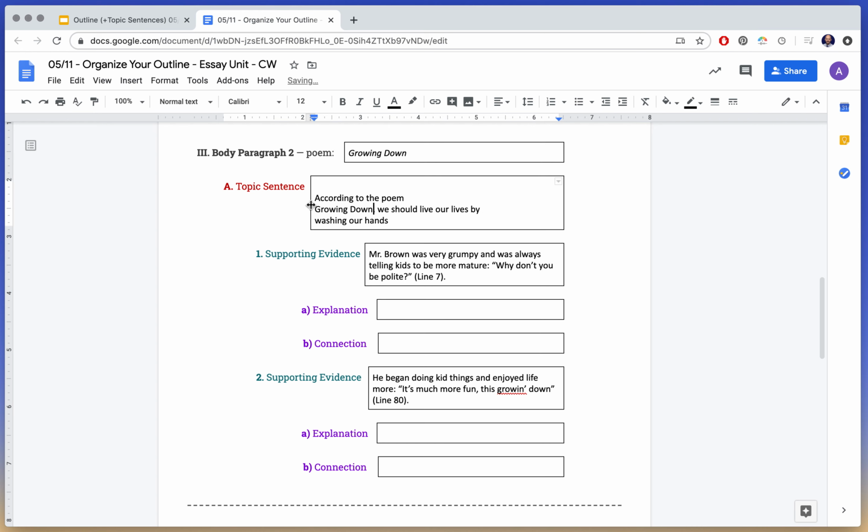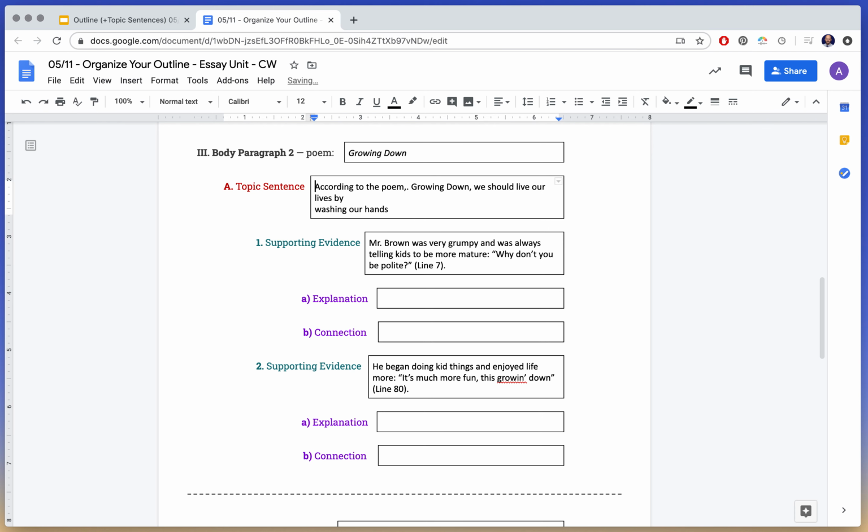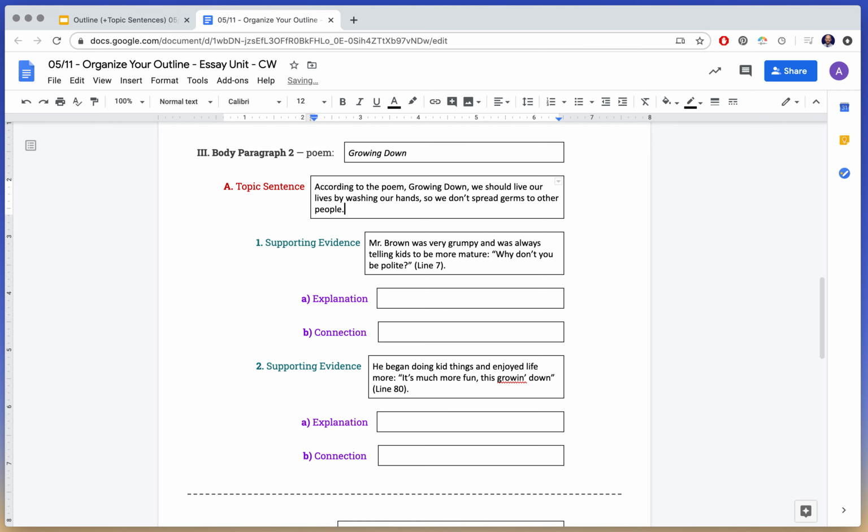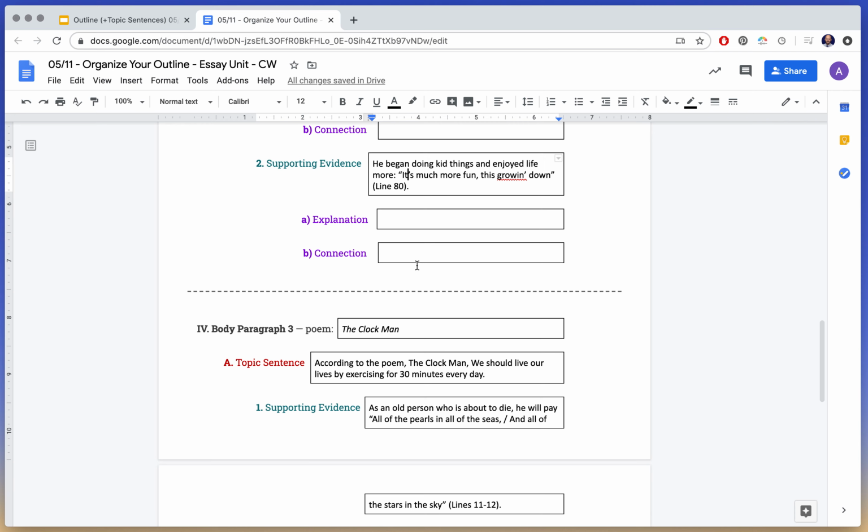All right. According to the poem Growing Down, we should live our lives by washing our hands so we don't spread germs to other people. Right, so I've given you a so, I've given you a because. Each topic sentence has to have that because it will guide the way that I give you my supporting evidence.